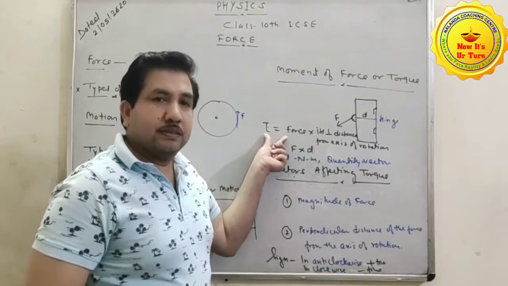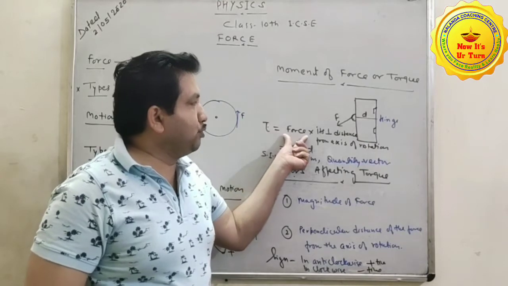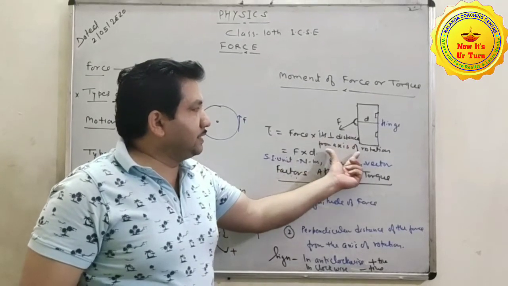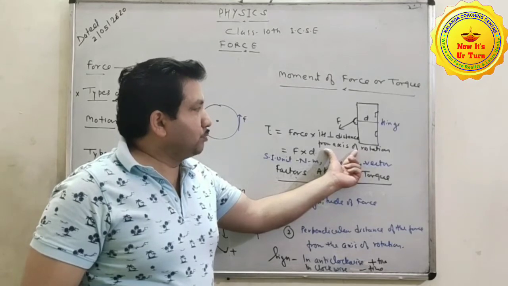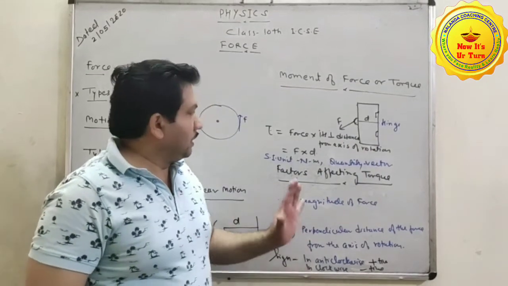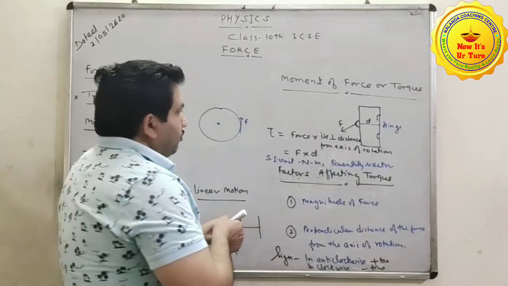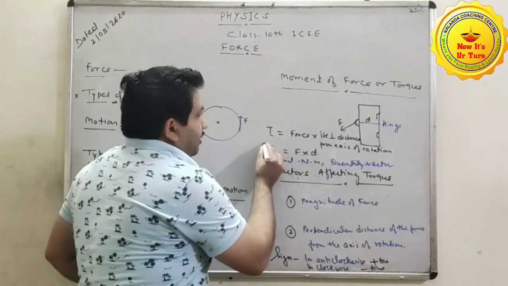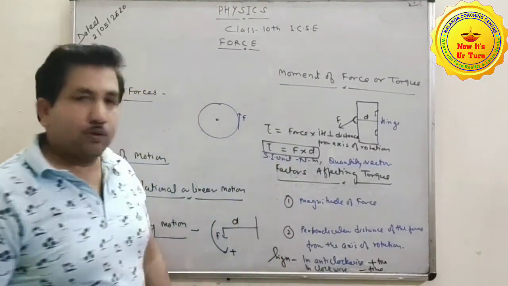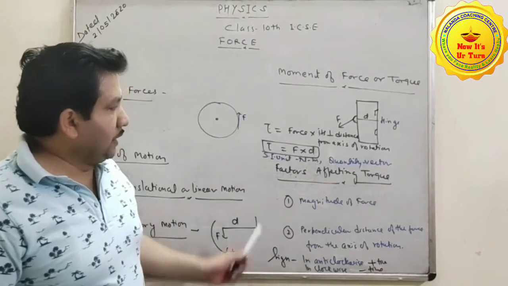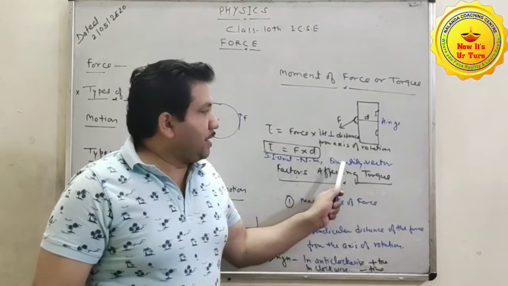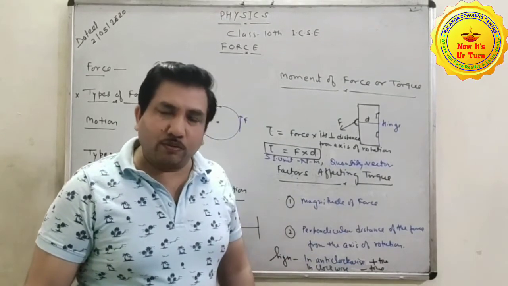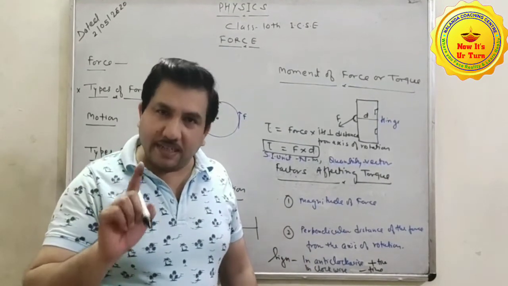It is equal to the product of magnitude of force and the distance of the force from the axis of rotation. Clear? By formula we can write tau is equal to F into d. Here the SI unit is Newton meter, and this is a vector quantity. It has direction as well as magnitude.